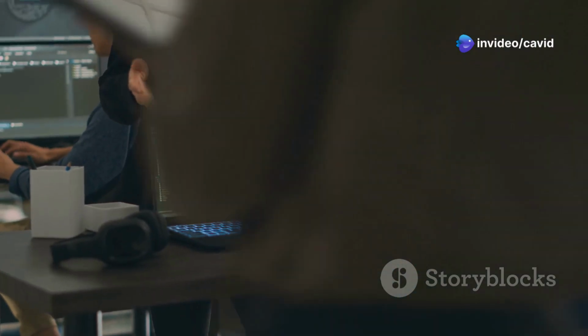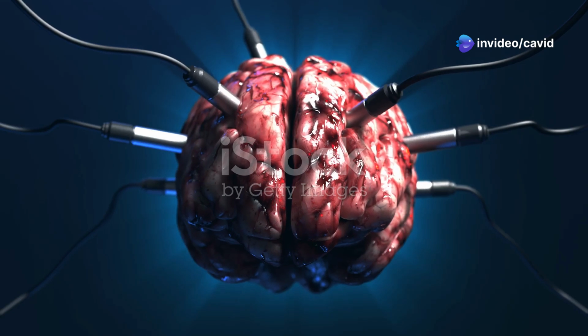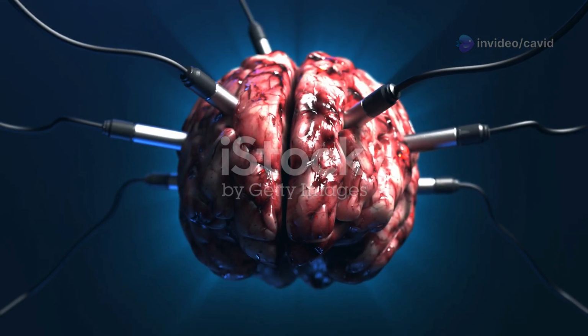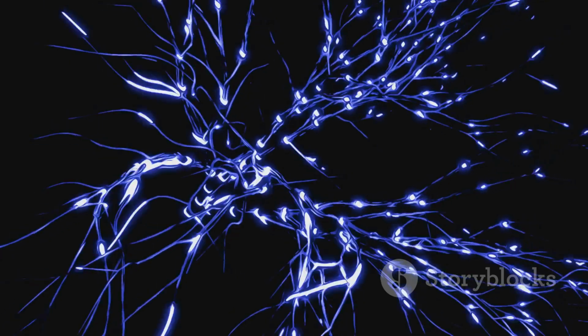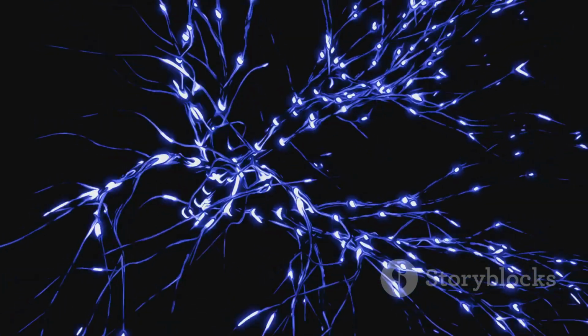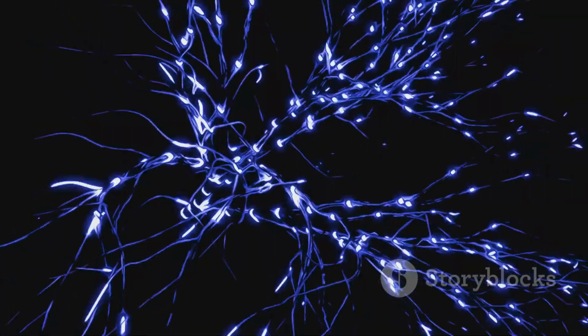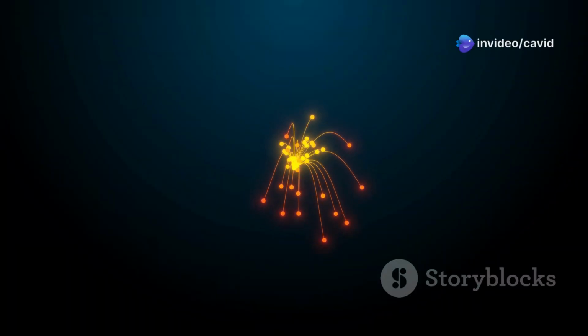What exactly is a neural network, and why should developers care? A neural network is a machine learning model inspired by the structure and function of the human brain. Just like your brain uses billions of interconnected neurons to process information, a neural network uses artificial neurons, also called